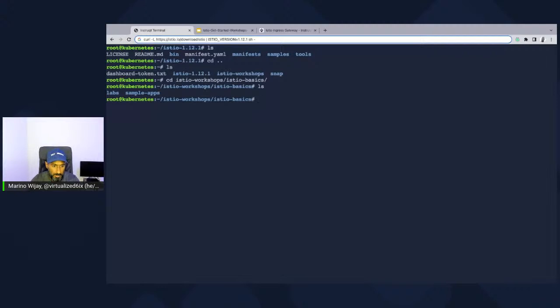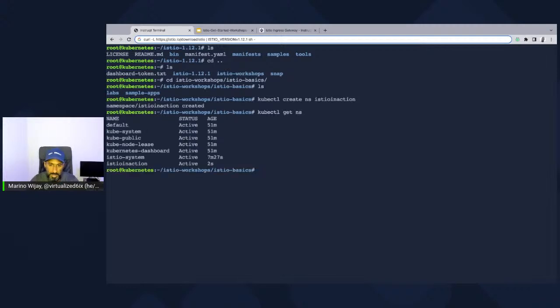All right. My sample application is ready to go. What we're going to do is create a namespace we're going to deploy the application into. So we're going to call it istio-in-action. And if I did a kubectl get ns, you're going to see that there is an istio-in-action namespace.